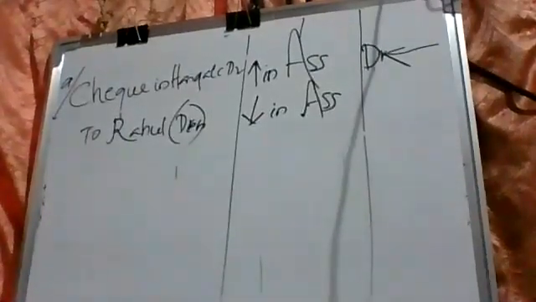Rahul is a personal account. What is the rule? Debit the receiver, credit the giver. Which one will we apply here? Credit the giver. Yes, credit the giver.